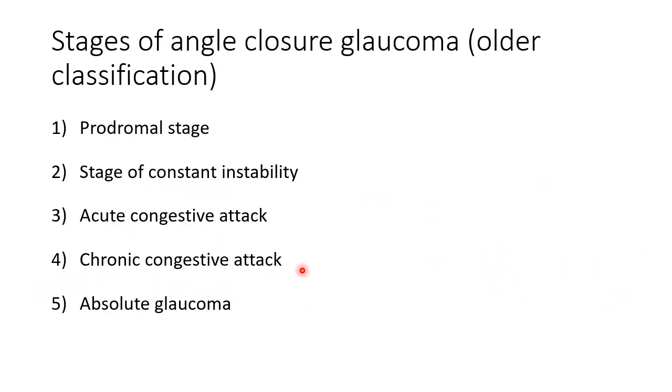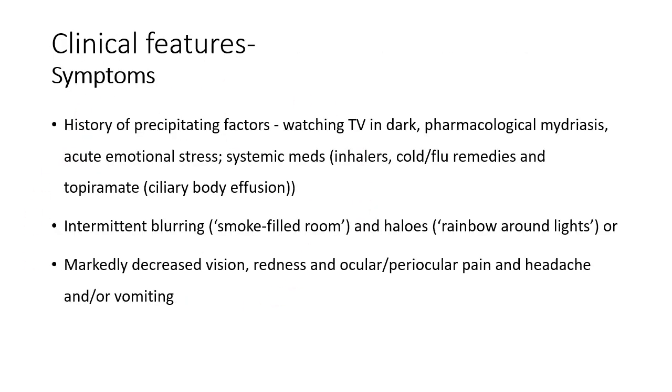So this was the older classification. There used to be a prodromal stage, then stage of constant. If some of you read some older books, you might find this classification also. Acute congestive, chronic congestive, and then there is a stage of absolute glaucoma. I've just put the slide here for theoretical interest, but this is not really followed.